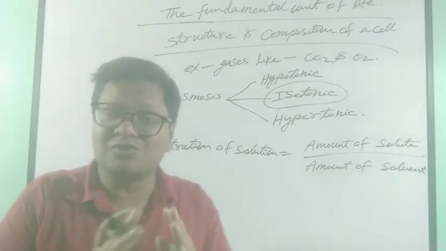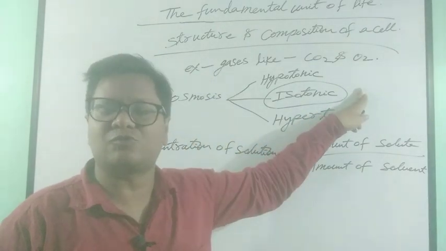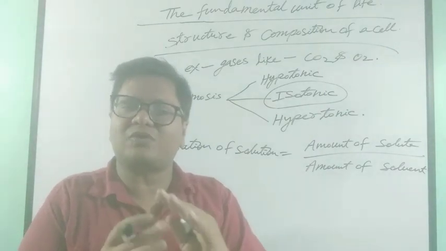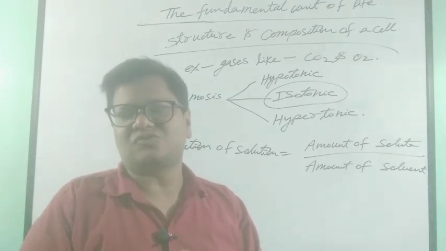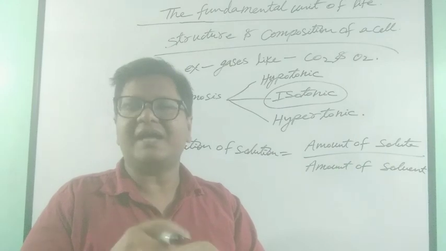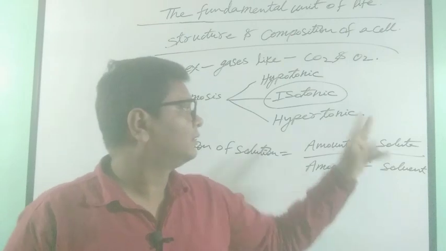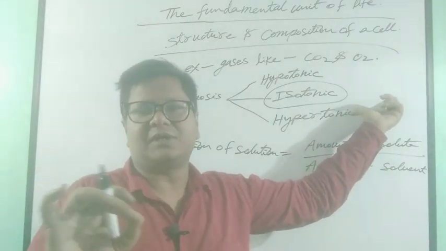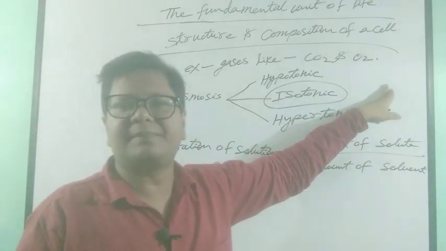Therefore the solution is isotonic, meaning there is no development of either a higher concentration solution and a lower concentration solution, or a higher concentration of water and a lower concentration of water. There is no such thing. Therefore there will be no movement of water, and the solution will be constant.